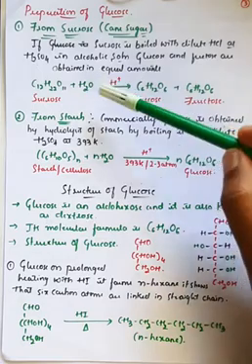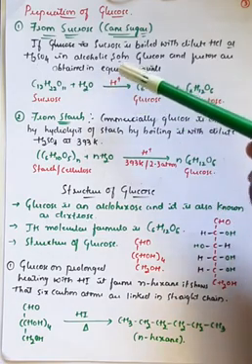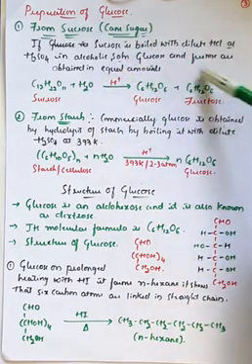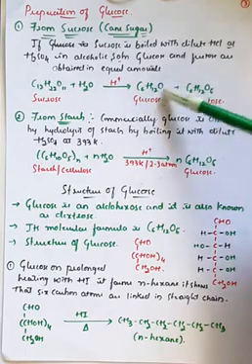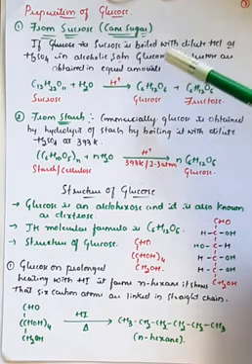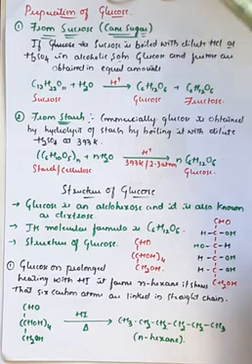Observe here, the main thing we are preparing is glucose, but along with that fructose is also prepared. Therefore, the quantity of glucose produced in this reaction will be very less. So this process is generally called a small scale process, or you can also call it a laboratory scale process, right?